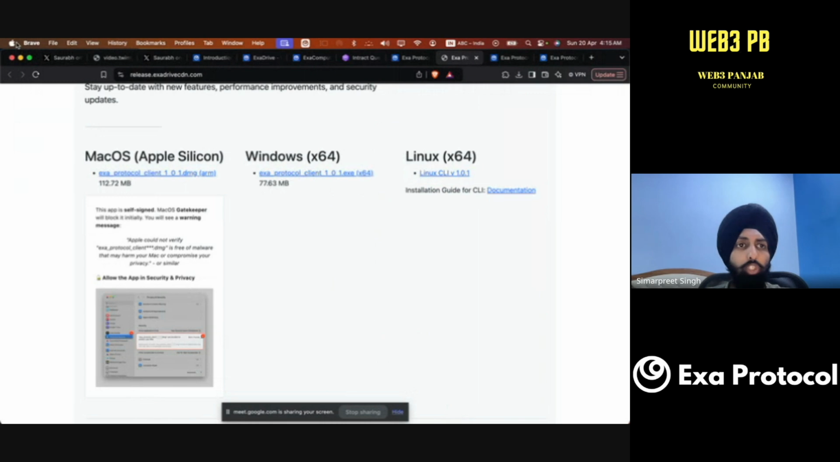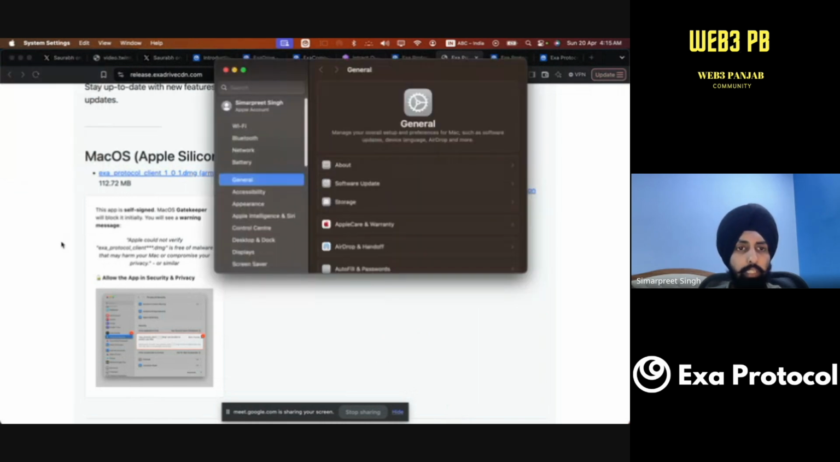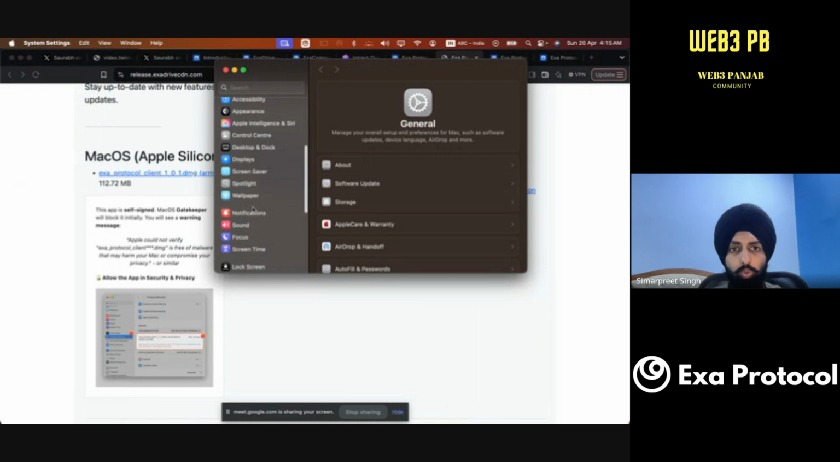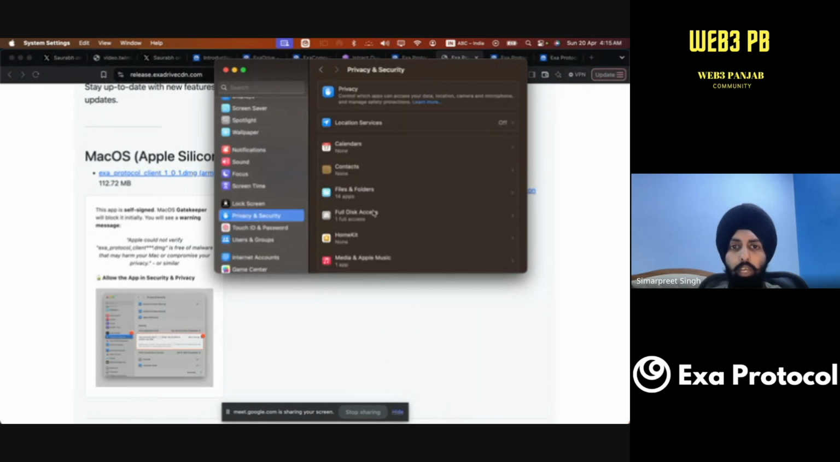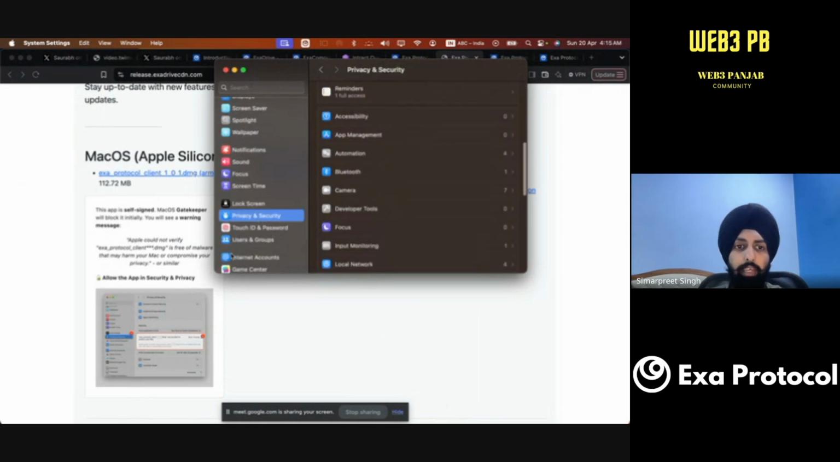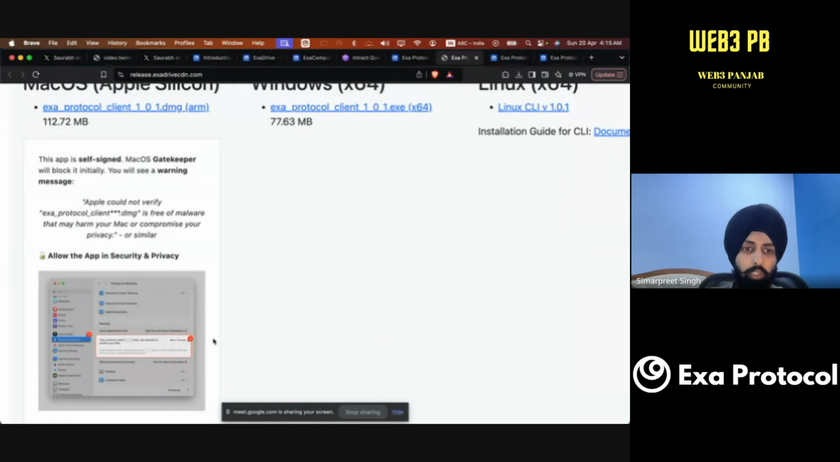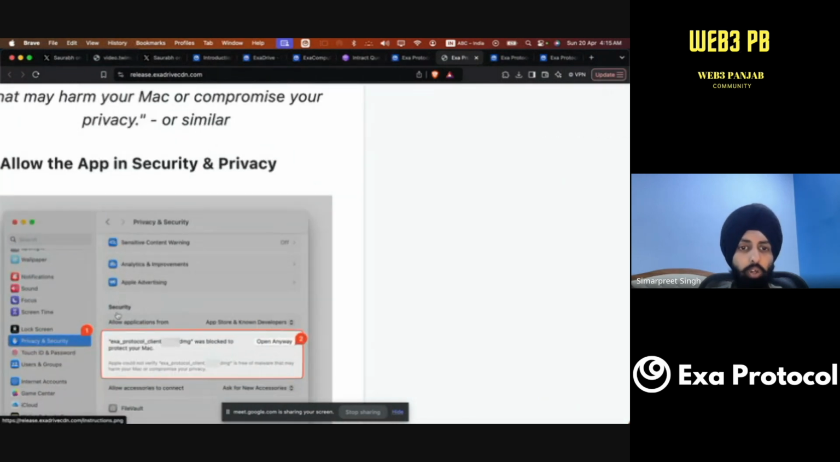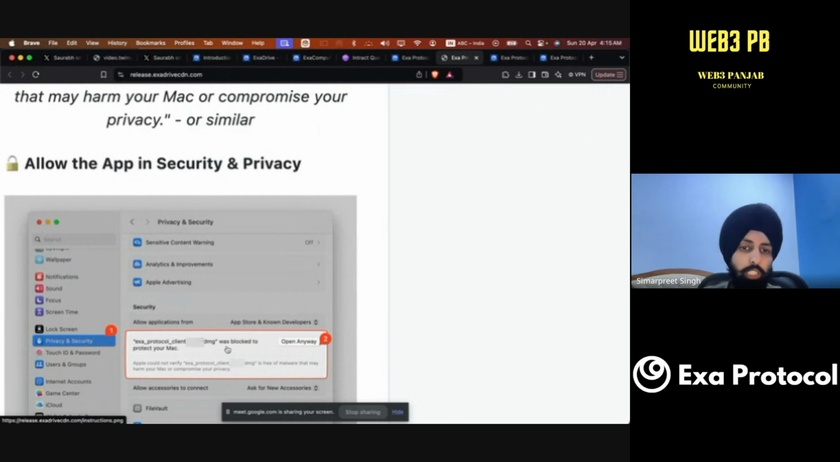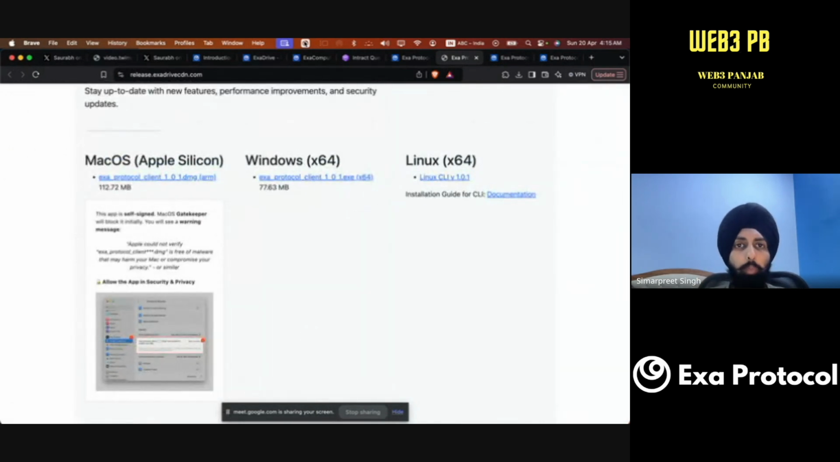So what you can do is go to settings, system settings, and then go to privacy and security. Here you will find an option in the security section, where you can see a message popping up that the Exa Protocol client DMG was blocked to protect your Mac. If you want to run a node, it's actually safe. That's completely normal. You just have to click on open anyway, and then the window will pop up like this.